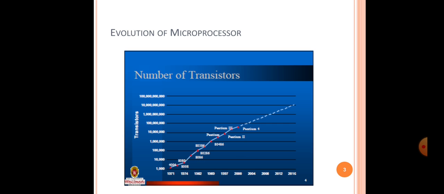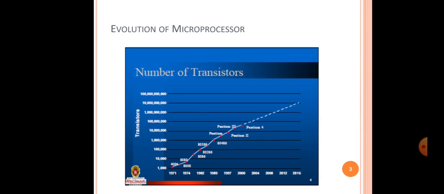Currently, in your laptop, the most recent processor you are using is the Intel Core i7. You are thinking, what are we going to learn? We are going to learn the 80 family. First, you can see here, 8086. Before that there was the 4004, a very initial microprocessor, which was used in 1971.